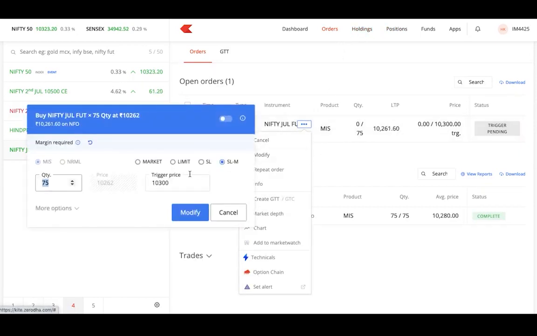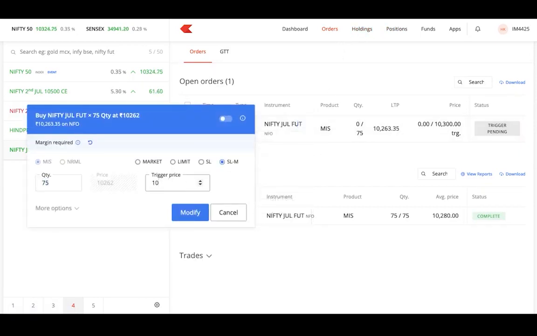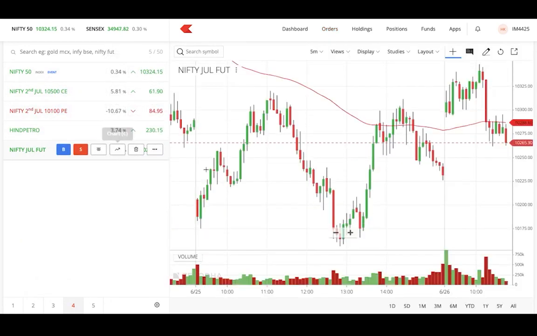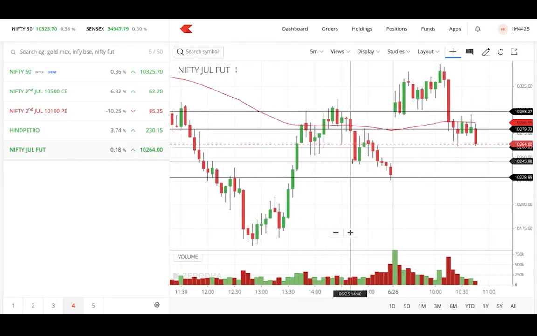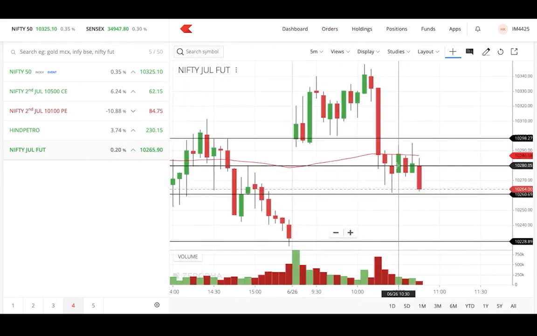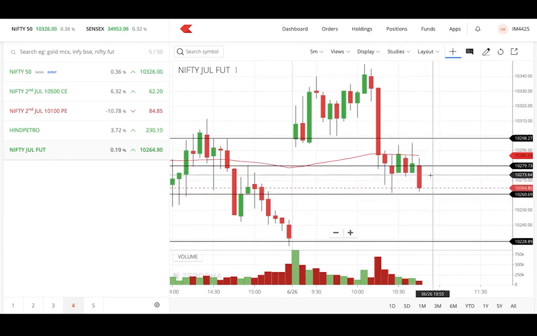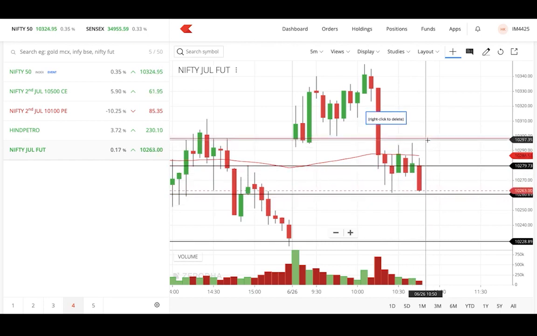Okay, so now I'm planning to trail my stop loss because my first target has been reached. As I told, I'm not interested in taking huge risk in this trade, so I'm going to trail my stop loss. Now you can see how to trail the stop loss. 10,300 was my earlier stop loss. Now I'm modifying it to 10,278. Okay, again I'm repeating, 10,300 was my first stop loss.